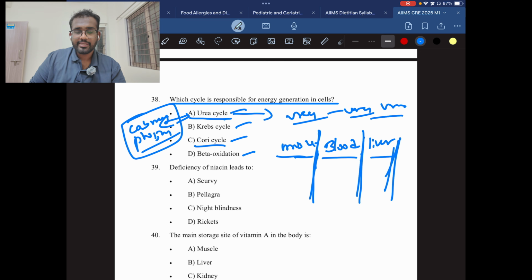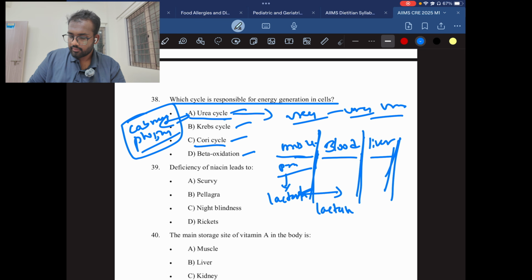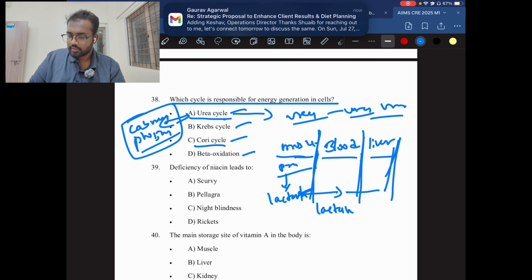When in the muscle there is glucose, when you do rapid movements, your body produces pyruvate. In the absence of oxygen, it will release lactate, lactic acid. This lactate enters into the blood, and from the blood it enters into the liver.